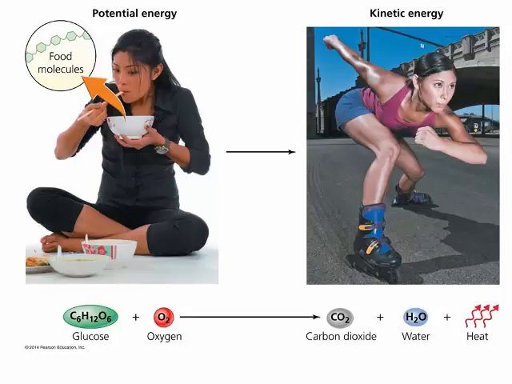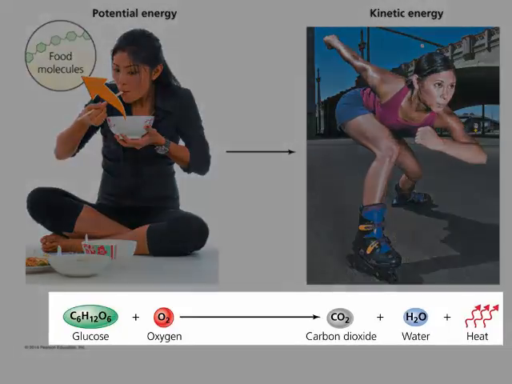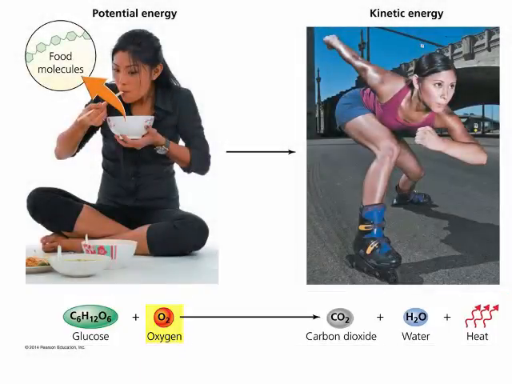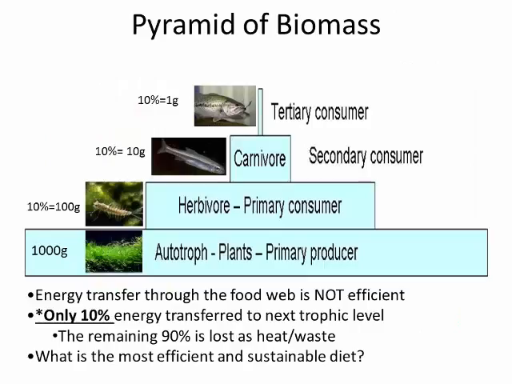At some point, that food is used to either power the processes of your body or help you move and function in other ways. This conversion of energy from potential energy to kinetic energy is only possible because we have also breathed in oxygen, which is made available by plants. So it is clear that we are wholly dependent on autotrophs for the fundamental molecules that allow us to live.